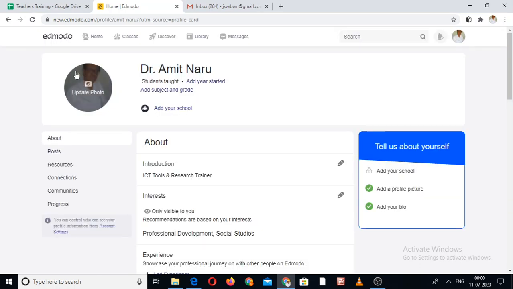View profile. First of all, we go to this option, view profile. What is the need to include your profile? Very simple. This is one kind of your portfolio. And what is the need of it?